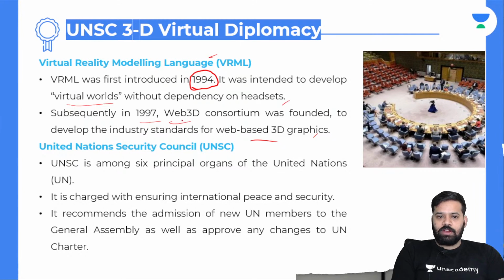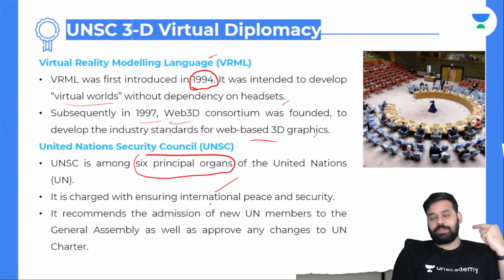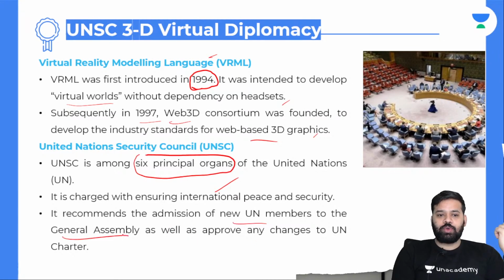And about the UNSC, I have already told you it is one among the six principal organs, not five, it is six principal organs of United Nations. It is charged with ensuring international peace and security. This is the major objective of UNSC. That is why it conducts peacekeeping operations in different countries and tries to ensure international peace and stability. Also, it recommends the admission of new UN members to UNGA, United Nations General Assembly, as well as approves any changes to the UN Charter. If any changes are to be done to the UN Charter, it should be approved by UNSC.